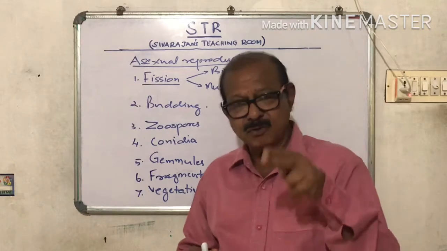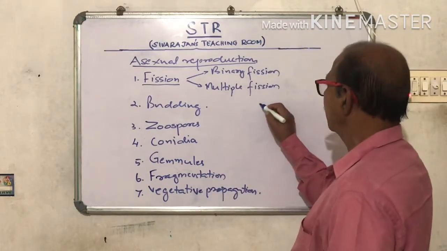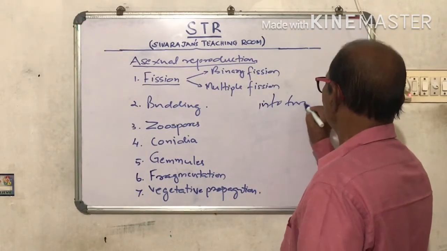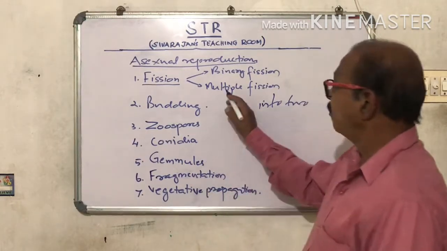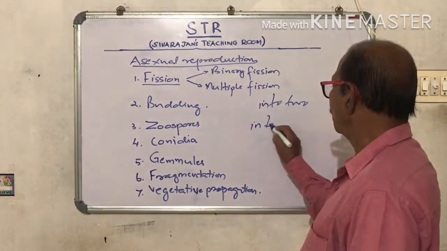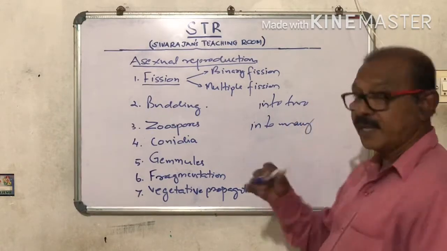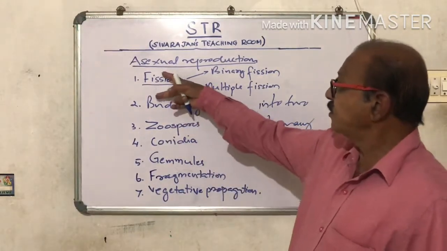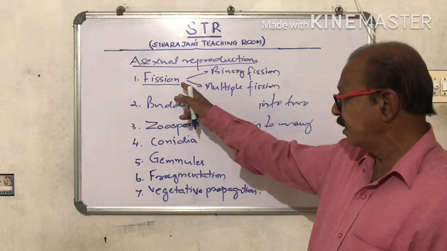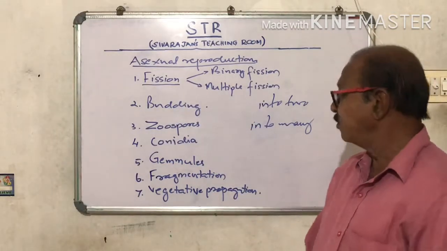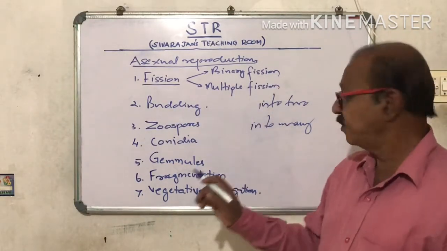Binary means into 2. Multiple means into many. So the first mode of asexual reproduction is fission. It can be of 2 types, binary fission and multiple fission.